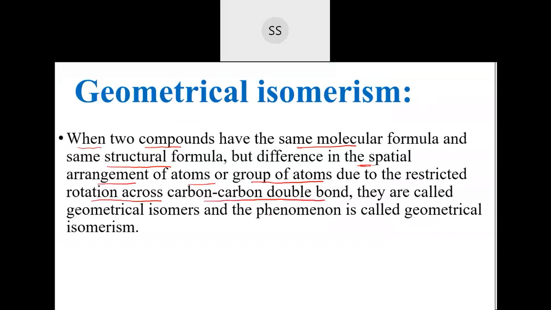Where the carbon-carbon double bond is there, rotation is not possible, due to which you are getting different geometry. Such isomers are called geometrical isomers, and the phenomenon exhibited by them is called geometrical isomerism. You can write this down. Then I'll give you a few more clarifications about that.